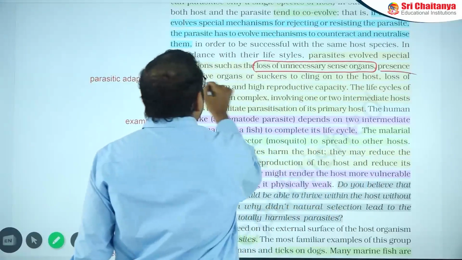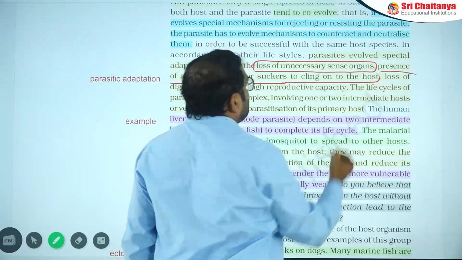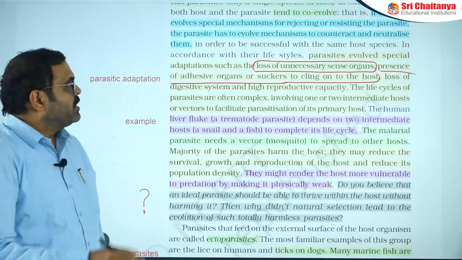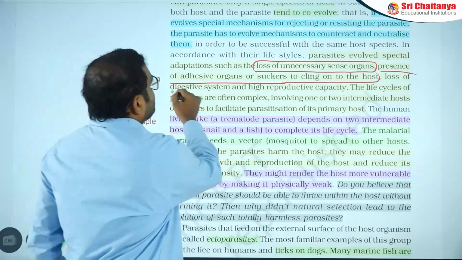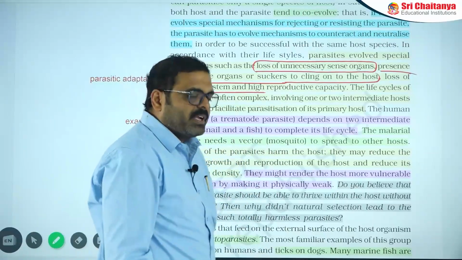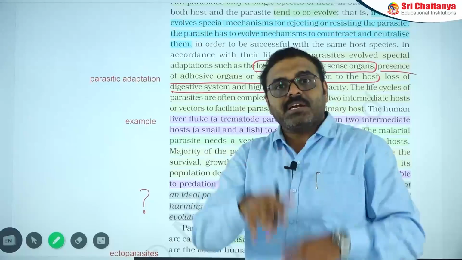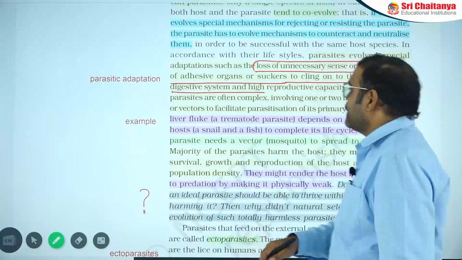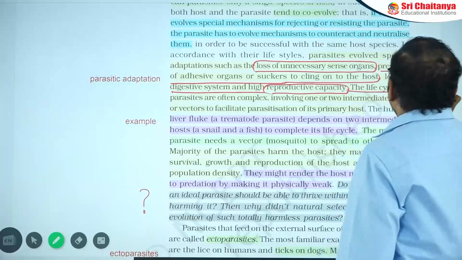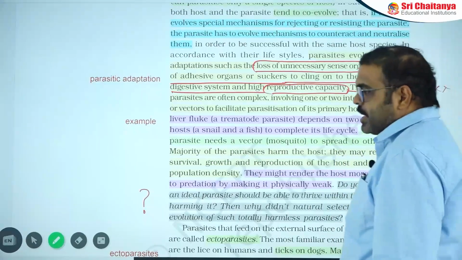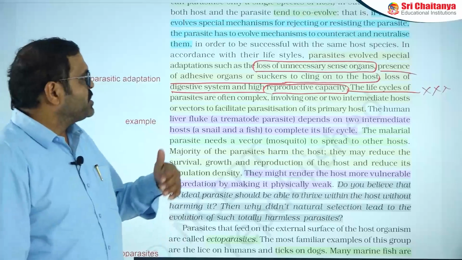Presence of adhesive organs like suckers and hooks, for the purpose of clinging inside the host, and loss of digestive system, because some of the tapeworms do not have a digestive system because they can absorb directly the digested food in our alimentary canal. And finally, reproductive capacity will be multiplied because they have complicated life cycles. That's why they maintain high reproductive capacity.